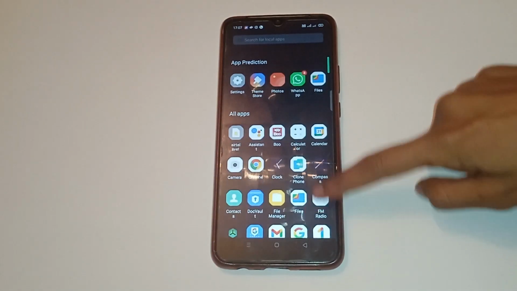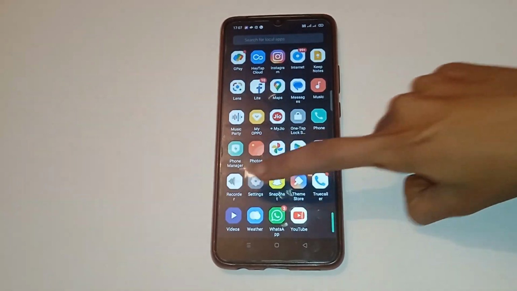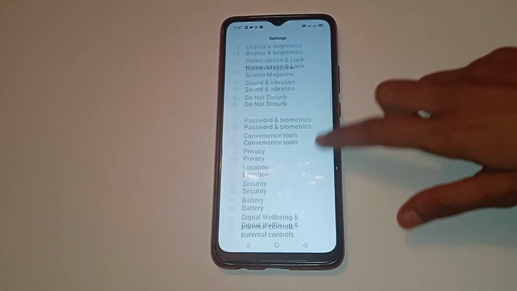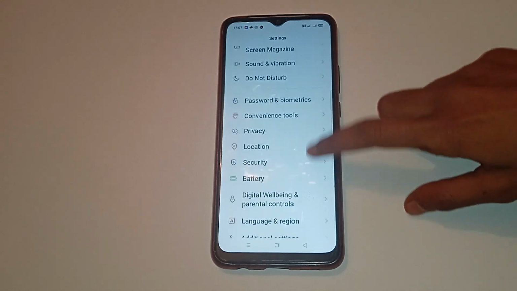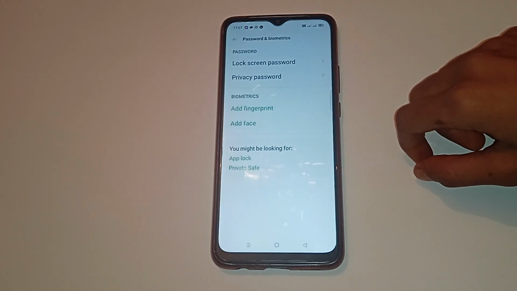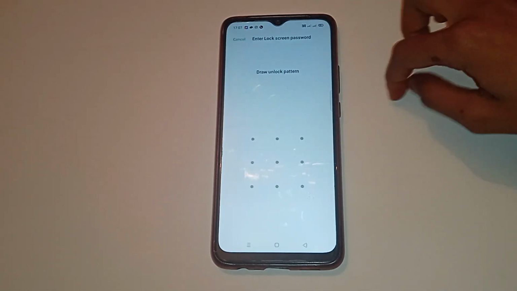Firstly, you have to move up. You have to see here many app icons. Click on the settings icon. Then you will see many options. So you have to scroll down, click on the password and biometrics option. Click on the lock screen password option.